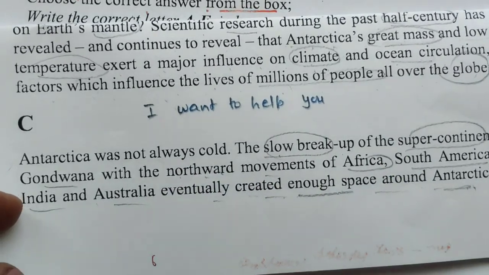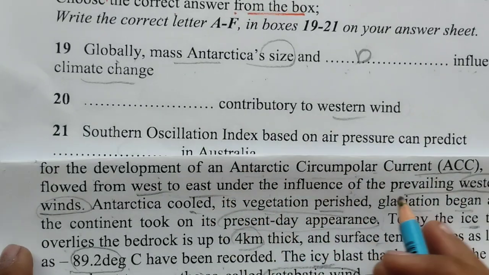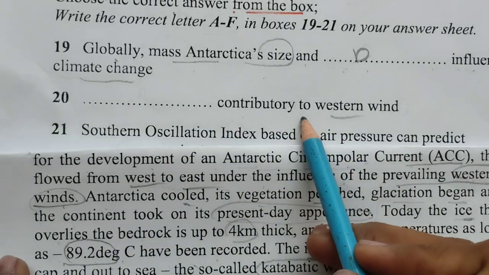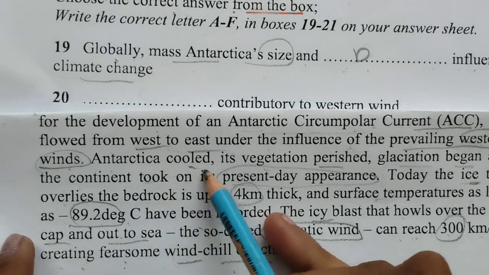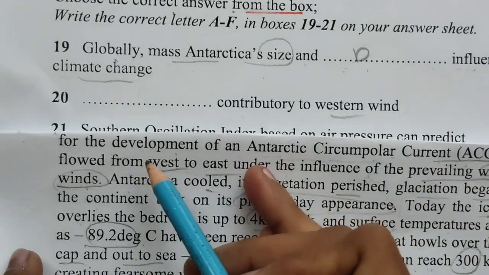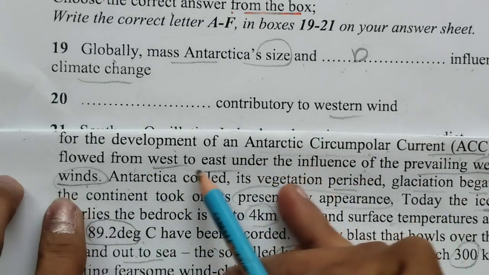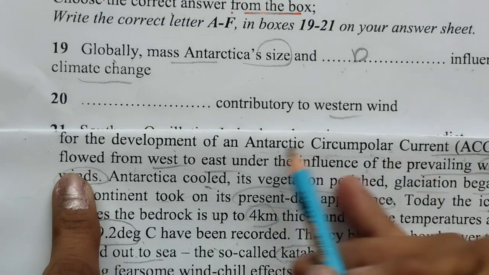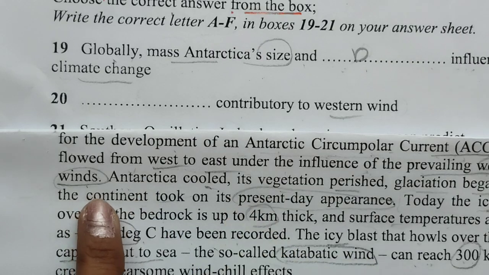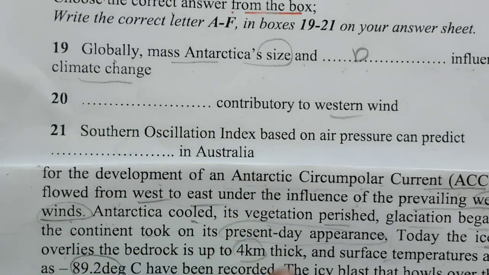So we will just find it through keywords. So in this paragraph, they are talking about westerly winds contributed to the western winds. West to east, ACC, for the development of this ACC that flowed from the west to east under the influence of this.